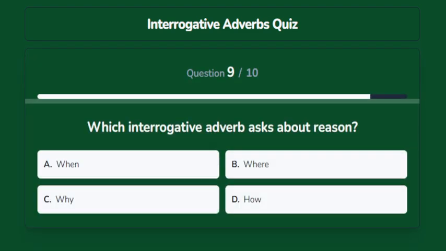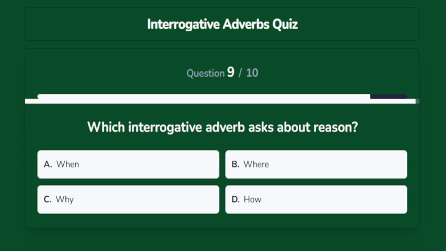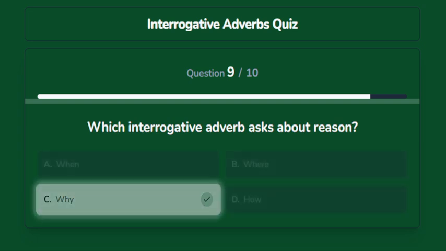Which interrogative adverb asks about reason? Options are A. When, B. Where, C. Why, D. How. The correct answer is why.